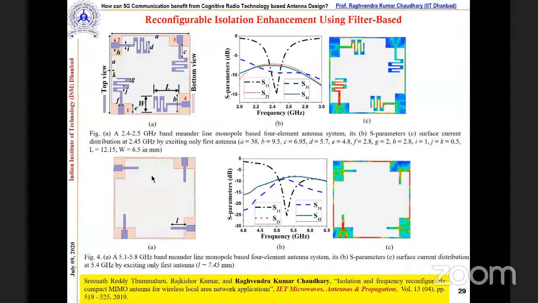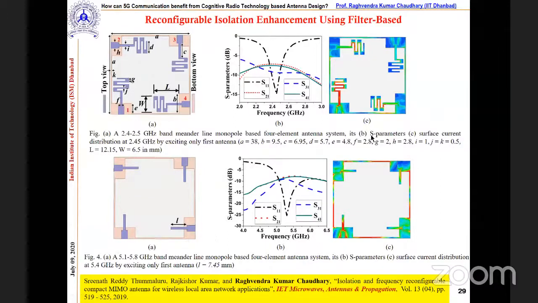Now what we did after that, we removed this meander line, and we have seen here that the same thing is operating at 5.3 or 5.4 gigahertz. So it means that removing this meander line offers me flexibility. I can go for the 5.4 gigahertz.